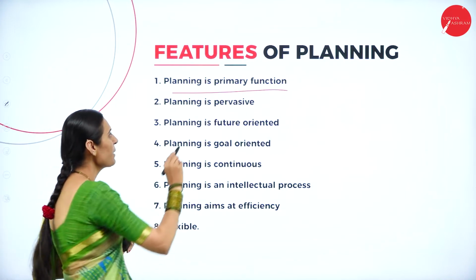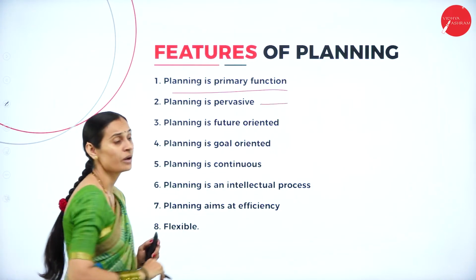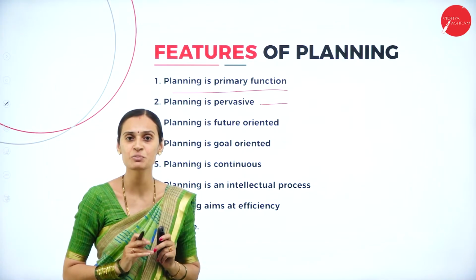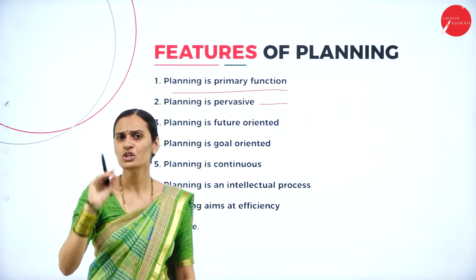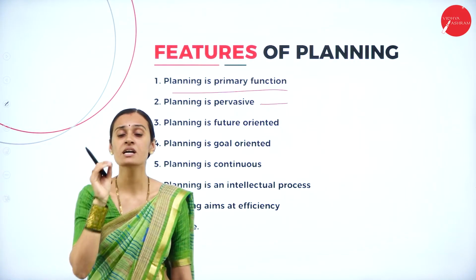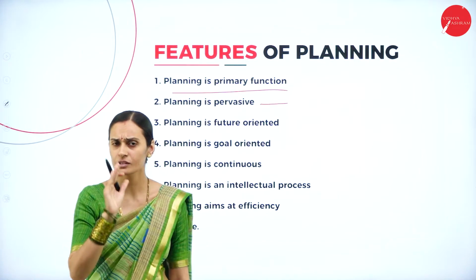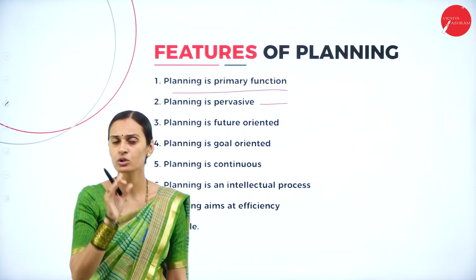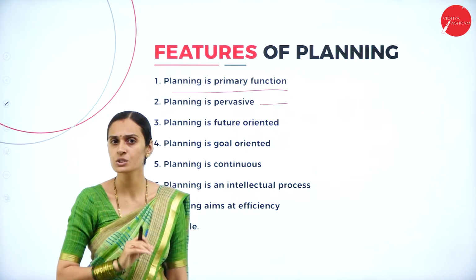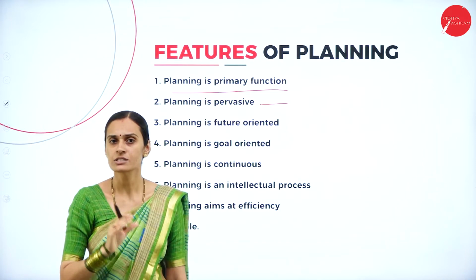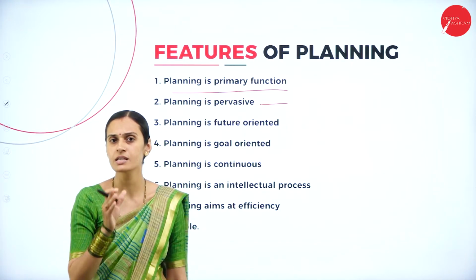And next one, planning is pervasive. It is not possible to continue management without planning. Top level to low level, all require a proper plan. Top level is always planning how to determine the goal, how to utilize the resources and how to assign the work to the next level, always thinking about directing and controlling.